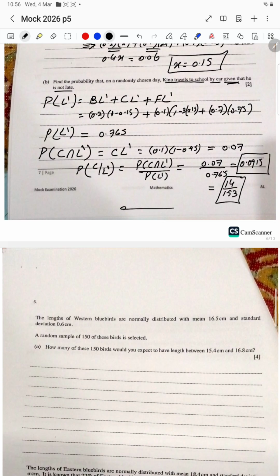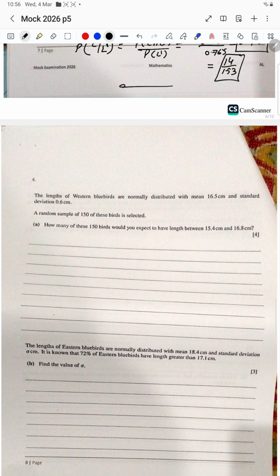Okay, now question number 6. The lengths of western bluebirds are normally distributed. This is a case study of a normal distribution with mean 16.5 and standard deviation this. A random sample of 150 of these birds is selected. How many of the 150 birds would you expect to have length between this and this?